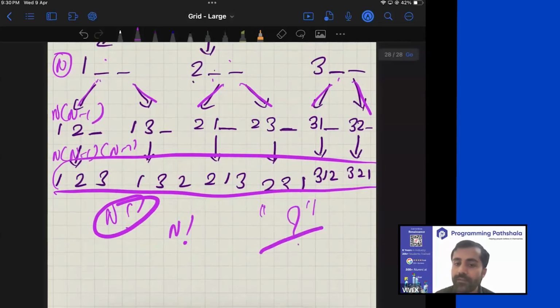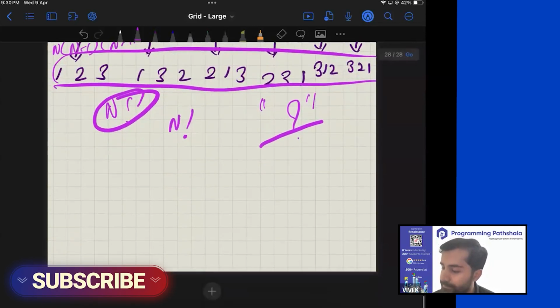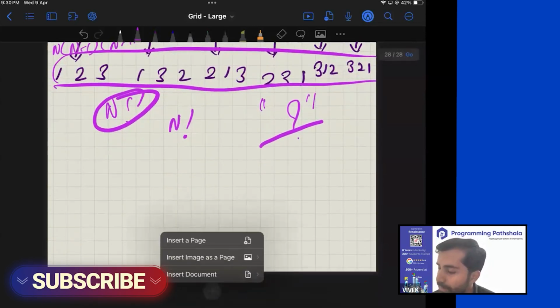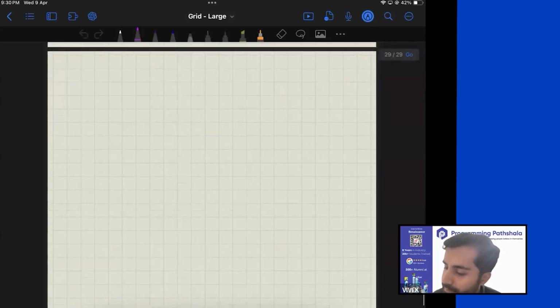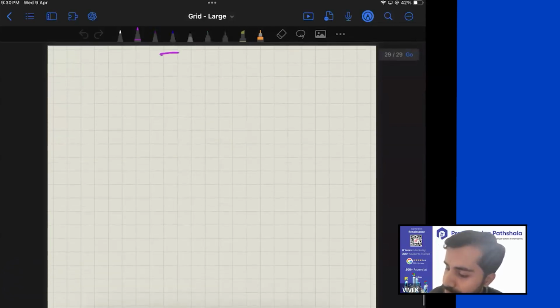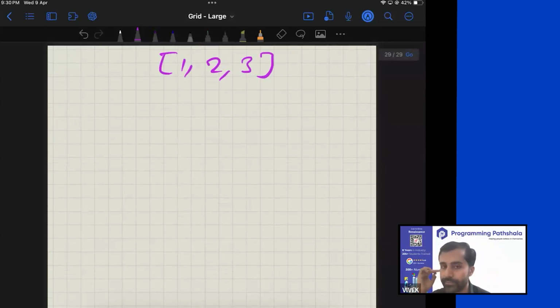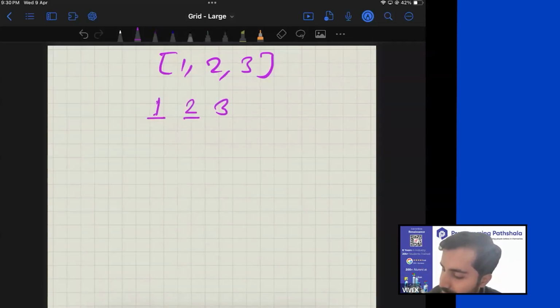All right, awesome. So now we just want to replicate this idea and generate all the permutations quickly. So how can we go about it? Let's say you have got a simple array which contains 1, 2, and 3. Now, I know for sure that let's take this array like that.